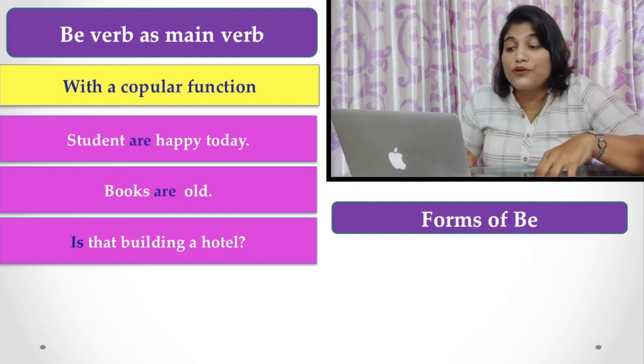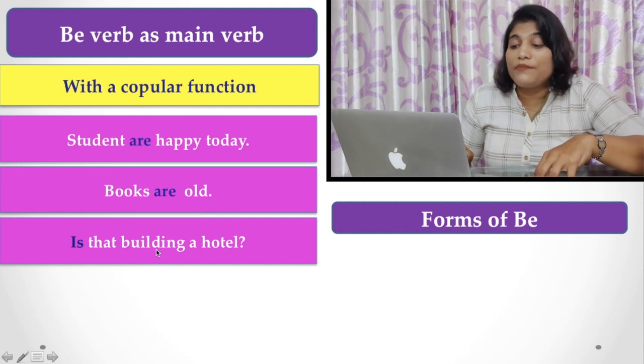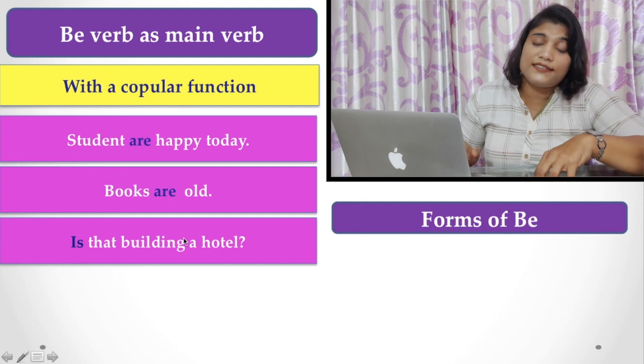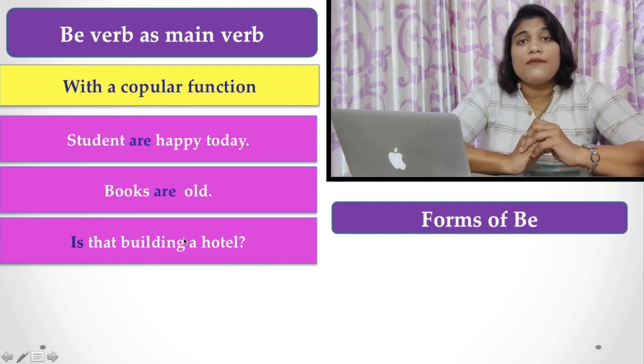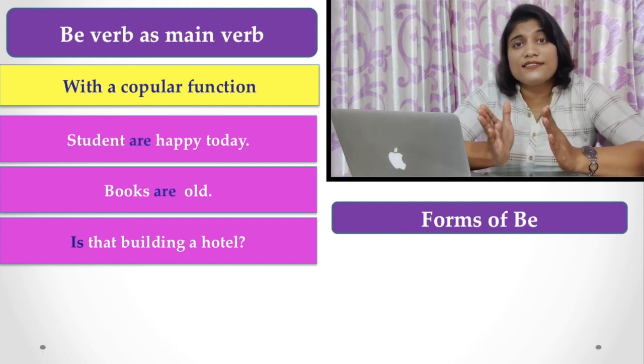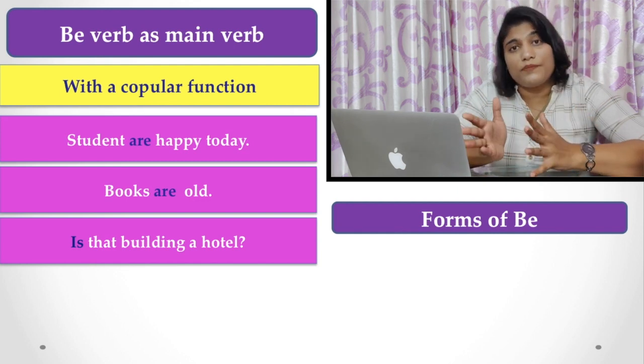Here also: the books are old. Is the building a hotel? In all these sentences you find the be verb acts as a main verb and links the subject and the complement.